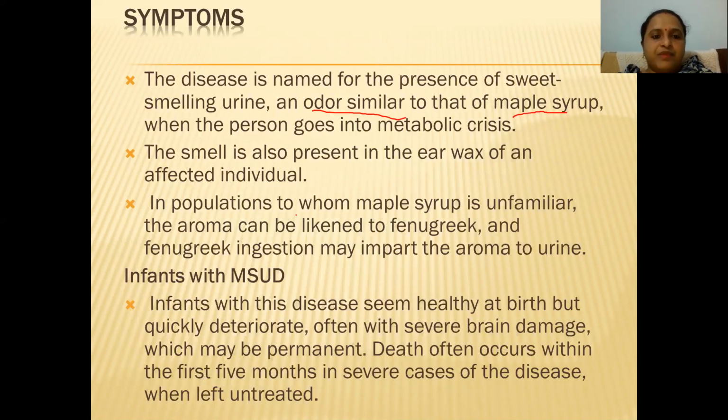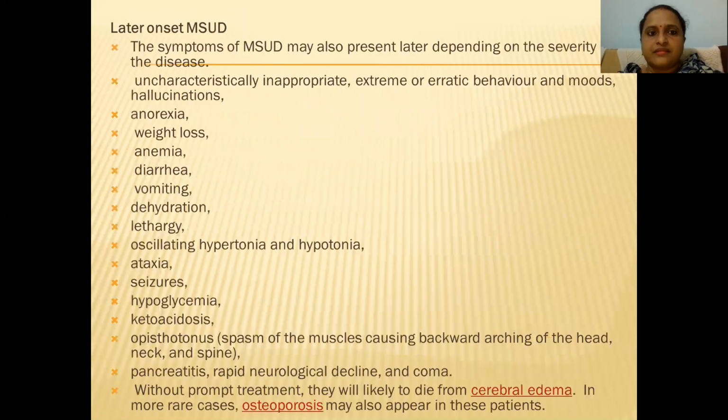And in populations to whom maple syrup is unfamiliar, the aroma can be likened to that of fenugreek. Fenugreek aroma will be seen here. And infants with MSUD seem healthy at birth, but quickly deteriorate, often with severe brain damage, and may also lead to death if not treated within the first 5 months. If you are not able to detect or treat it, then those infants will die. So these are all symptoms of MSUD.